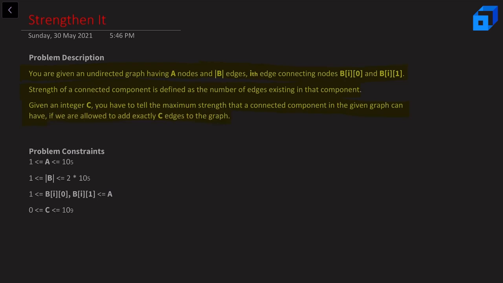The problem constraints are: A can vary from 1 to 10 raised to power 5, the length of B can vary from 1 to 2 times 10 raised to power 5, Bi0 and Bi1 can vary from 1 to A, and C can vary from 0 to 10 raised to power 9. Now let us try to understand this problem with some examples.